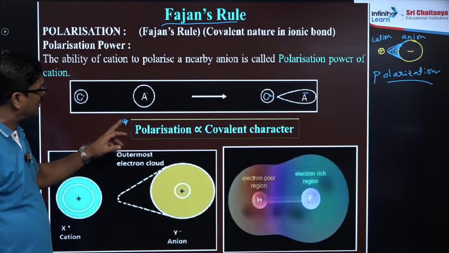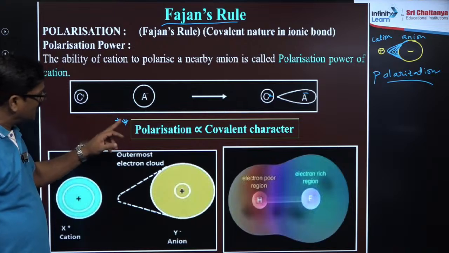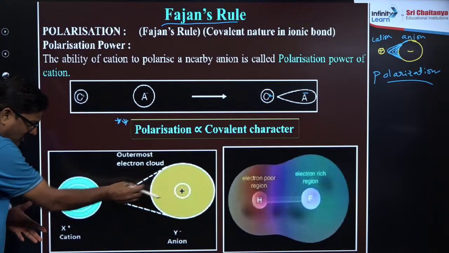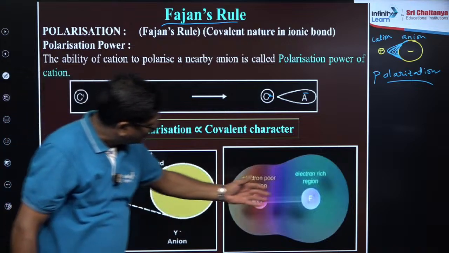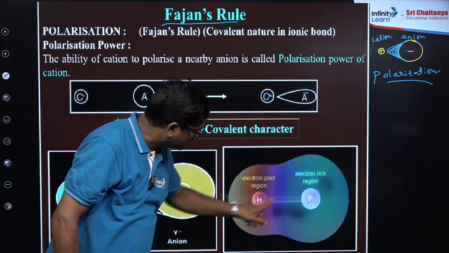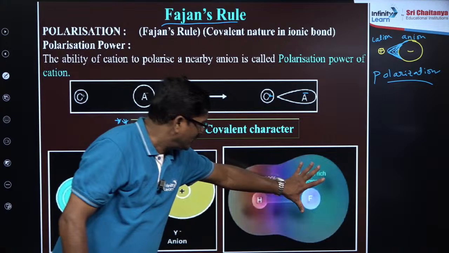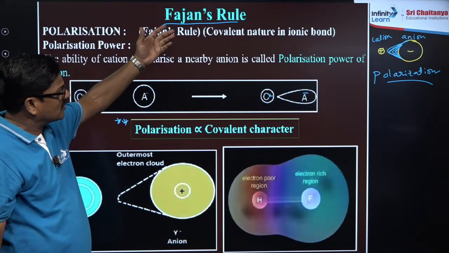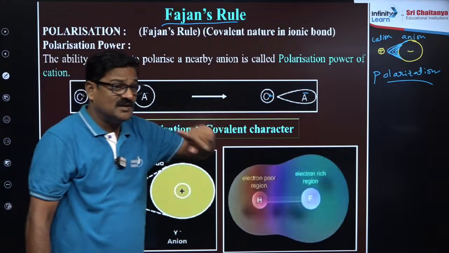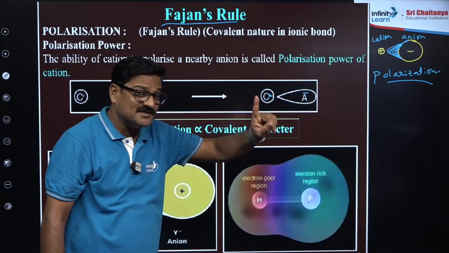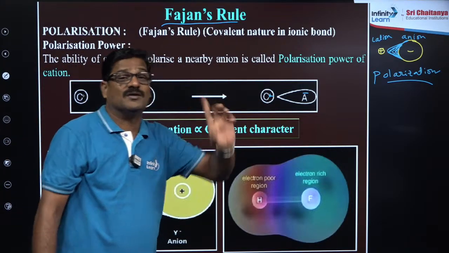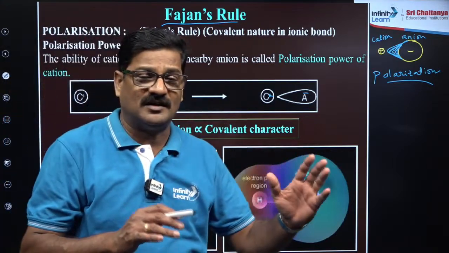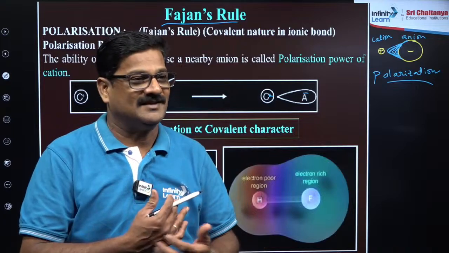This is what you call Fajan rule. So electron region of hydrogen and fluorine is getting deformed. More polarization, more will be the covalent character. Ionic character, covalent character हमेशा उल्टा फुल्टा होता है ना.